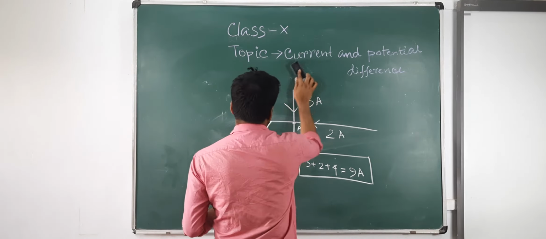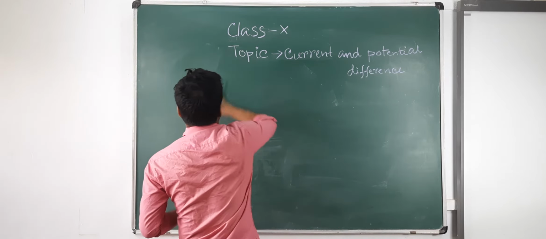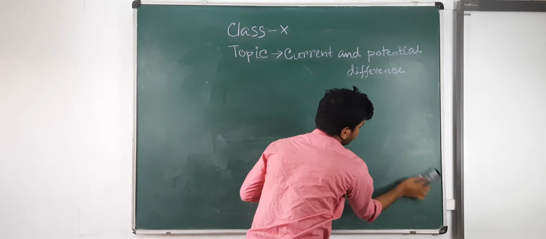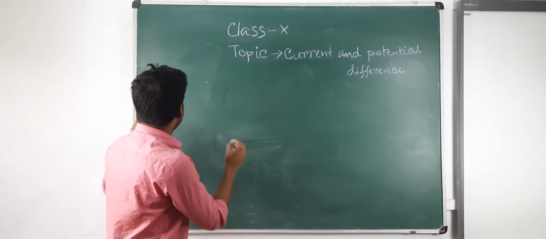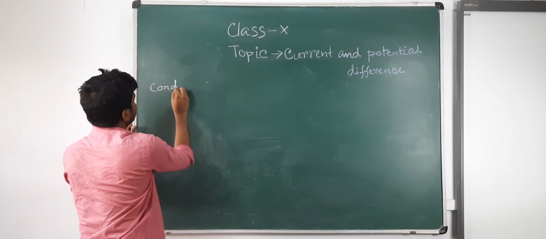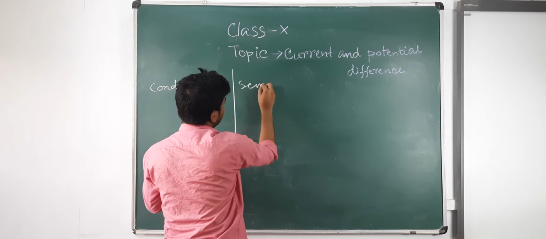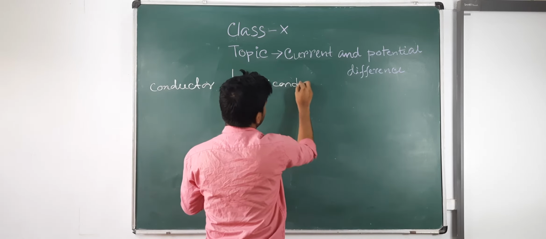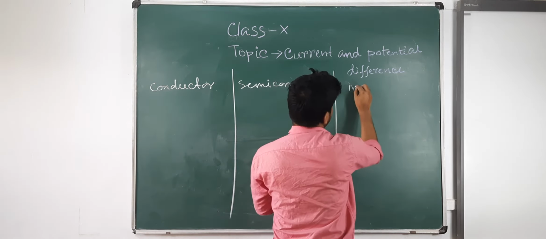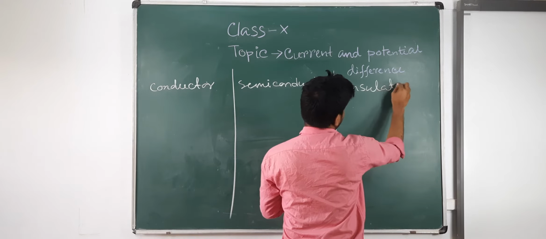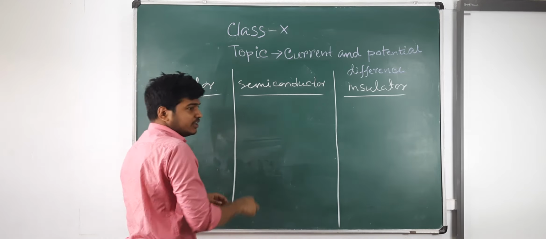Now we will discuss the conductor, insulator and semiconductor. We should compare conductor, semiconductor and insulator. So what is a conductor? A substance that allows current to flow.